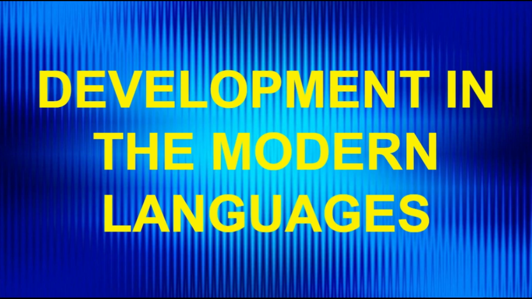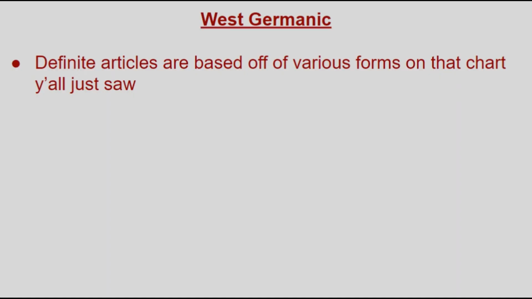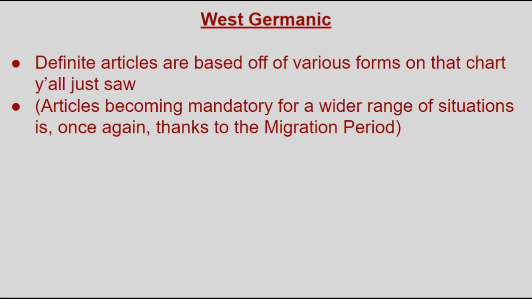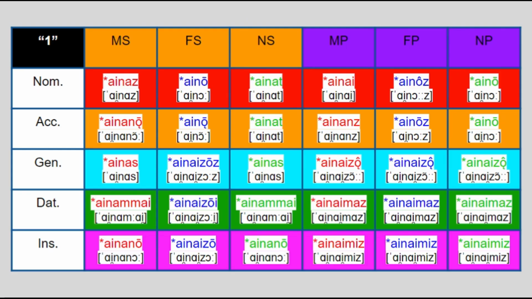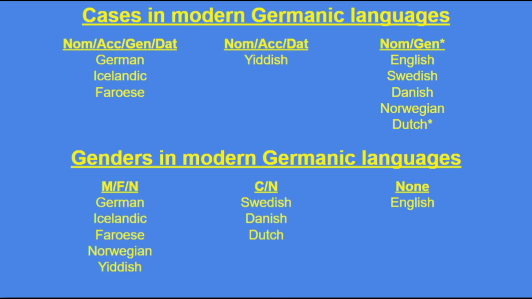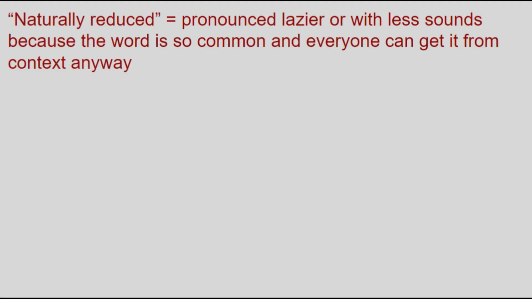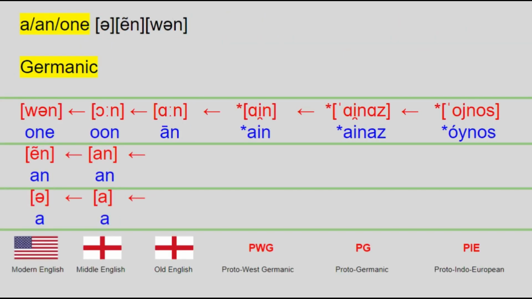So where did the articles in modern Germanic languages come from? Well, to start, in West Germanic languages, the definite articles were largely based off the demonstratives, just with the extended function that was adopted in the standard average European Sprachbund, while the indefinite articles are all based off the Proto-Germanic word for one, einas, with all of its inflections. For both these articles, they followed the trajectory of deflection that we talked about in the nouns, and also sometimes became naturally reduced, as function words tend to do, making them effectively different words than the stressed words they came from, for example, that versus the, and one versus a or an.